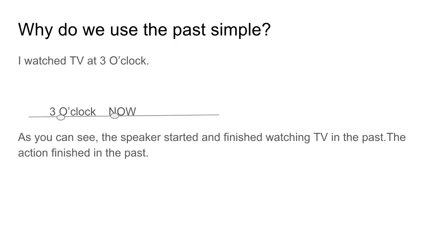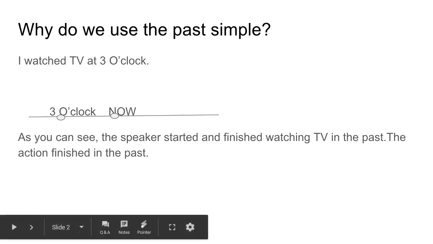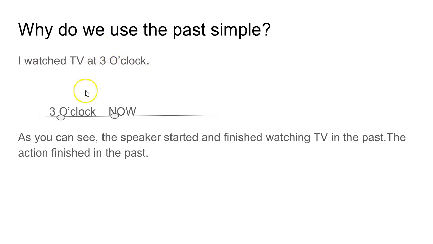So why do we use the past simple? We use the past simple when we talk about something that started and finished in the past. So, for example, I watched TV at 3 o'clock. So here's now, and here is the past, and that's 3 o'clock. So maybe now is 5 o'clock, 6 o'clock, and so on. So, as you can see, the speaker started and finished watching TV in the past. The action started and finished in the past.